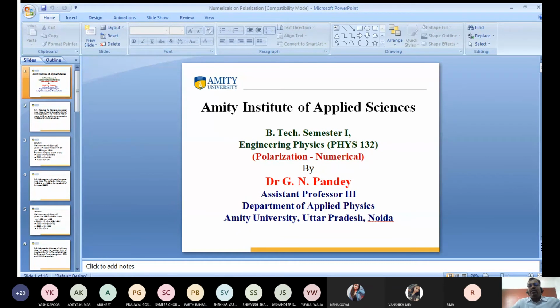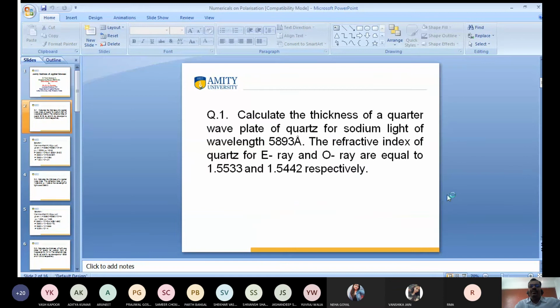Okay. So I want to discuss the first numerical problem. Calculate the thickness of a quarter wave plate of quartz for sodium light of wavelength 5893 angstrom. The refractive indices of quartz for the extraordinary ray and the ordinary ray are 1.5533 and 1.544. What is the question asking? Which formula is used? Do you get my point? Yes or no?